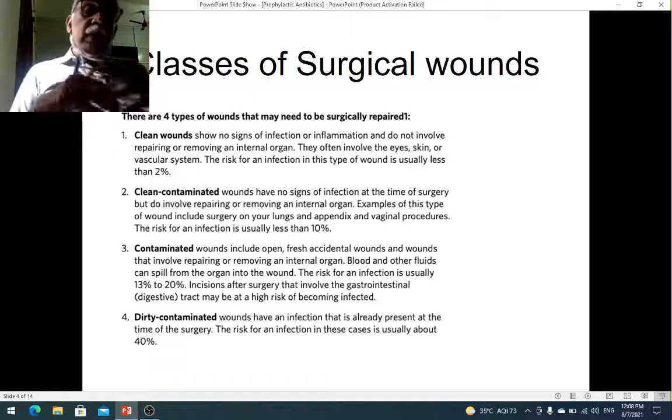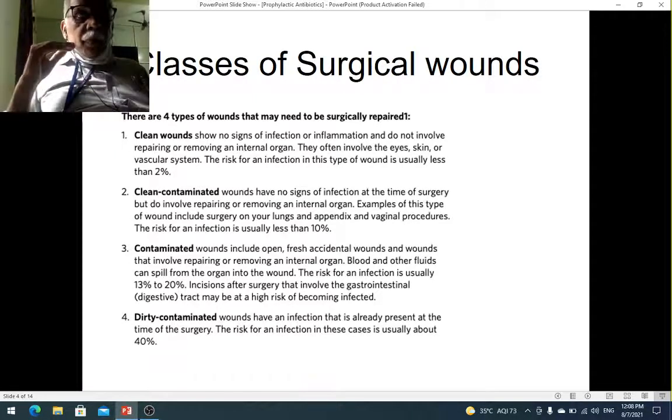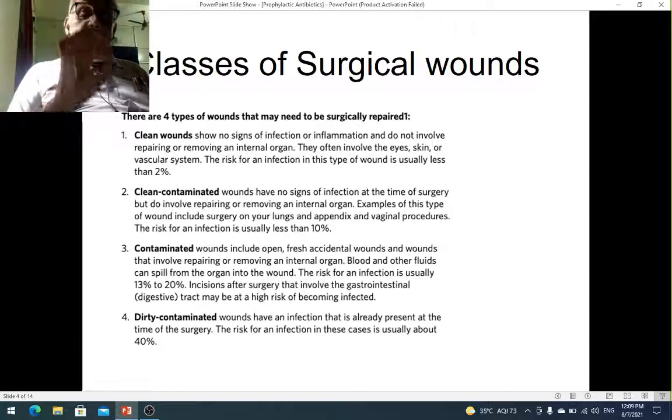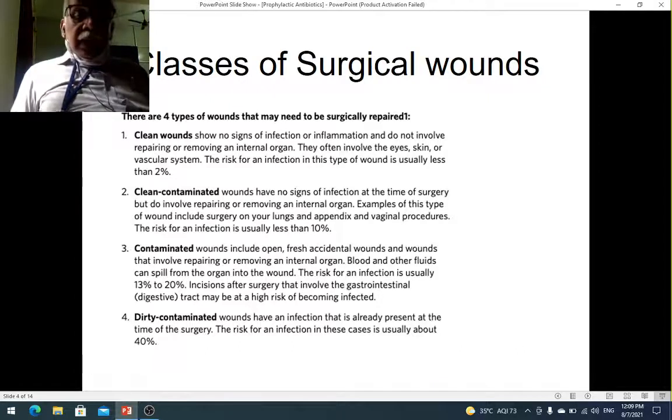Now you use prophylactic antibiotics in this clean contaminated wound. That is the situation where you use prophylactic antibiotics. Contaminated wounds, obviously, you want to prevent infection, so you will use antibiotics. A dirty wound, obviously, because there is already an abscess, you will start antibiotics. There is no need for prophylaxis there. In a clean wound, there is no need for a prophylactic antibiotic.